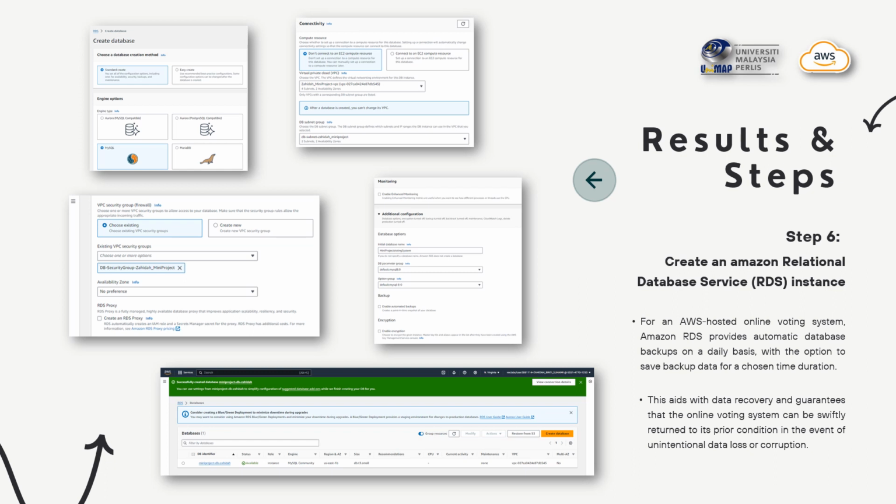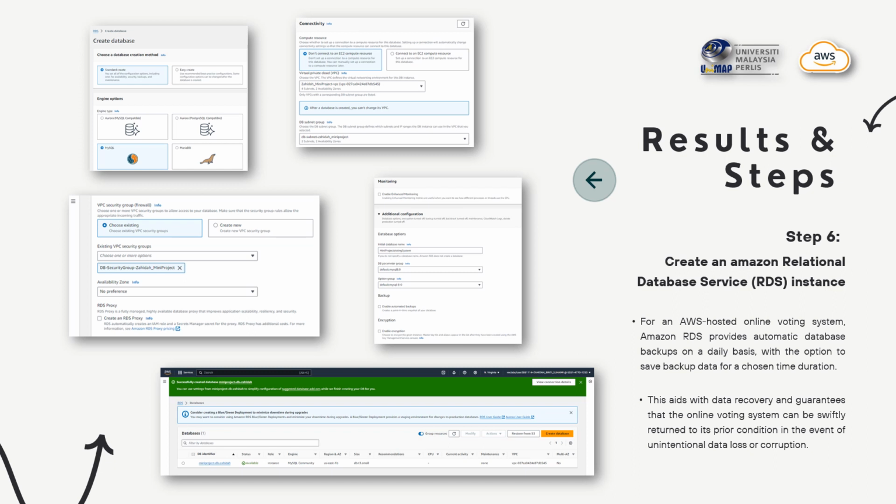Okay, besides that, AWS provides a pay-as-you-go pricing mechanism for RDS, which allows the user to optimize cost based on the real usage. Okay, in this step, I have chosen the engine option.